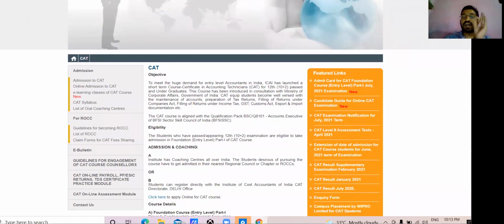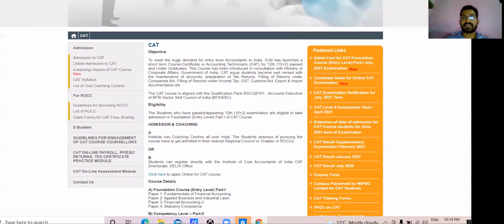After completing the 12th, or if you are in BCom first year, second year, or third year, you can start the CAT course. This is a short duration course. Suppose a student does not want to spend 4 or 4.5 years on the CMA course, within 1 year you can complete the CAT training, including the practical training, a training tenure of 45 days. So this is very short term. Within a year you can complete it and start working as an accountant in the accounts or taxation field. So we are discussing each and everything now.